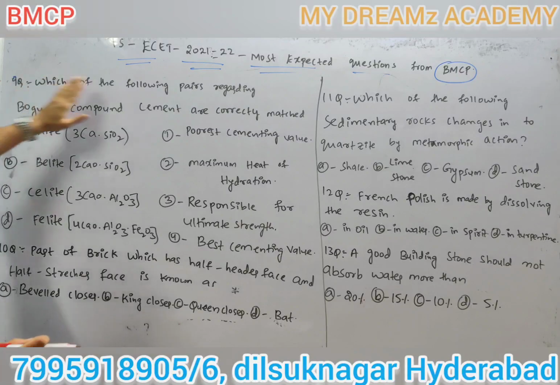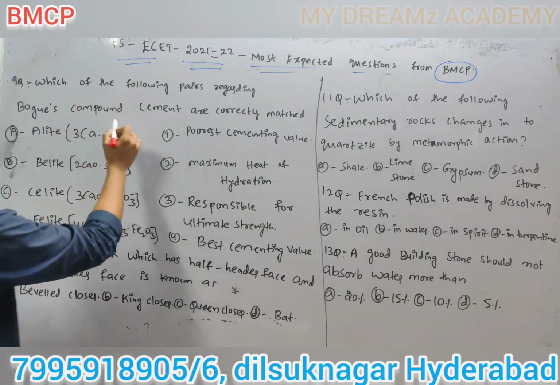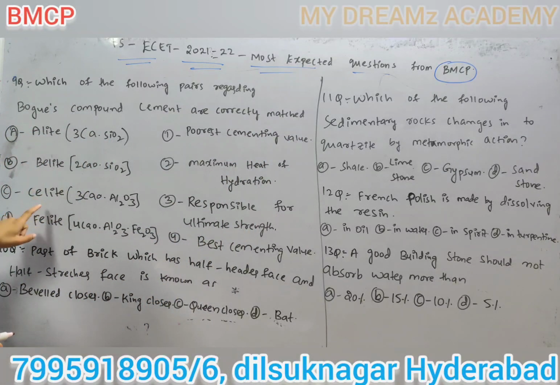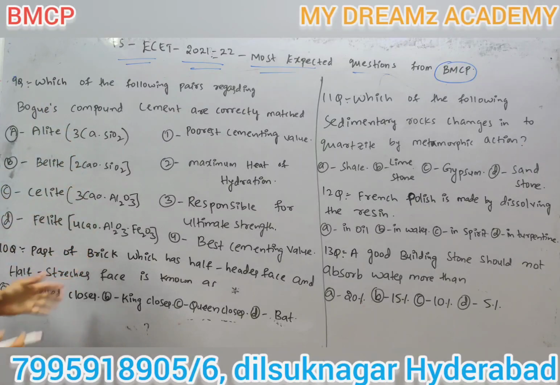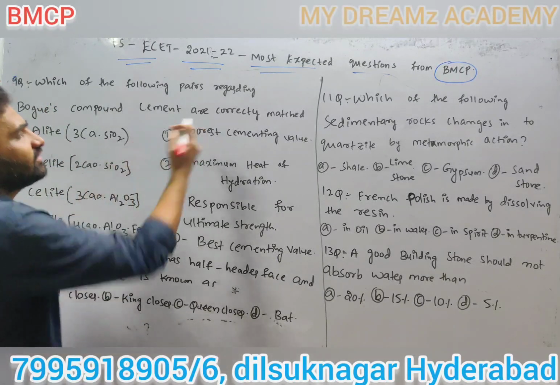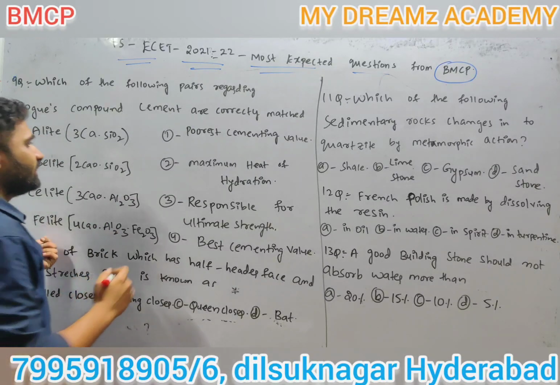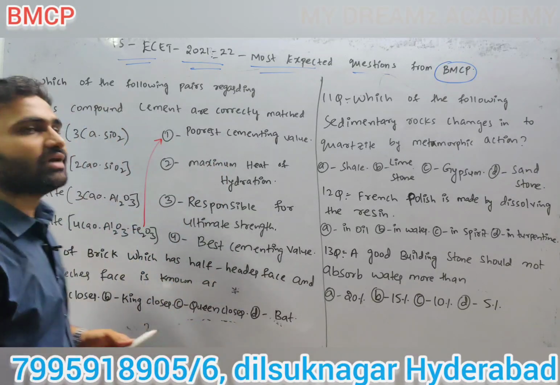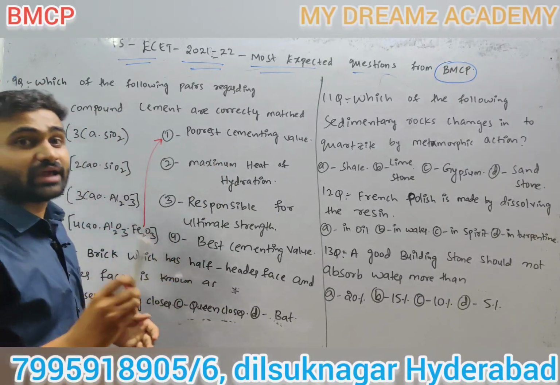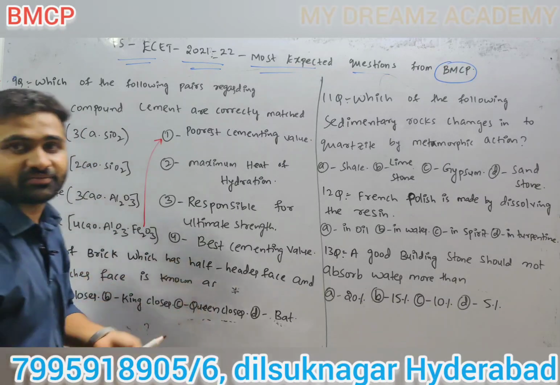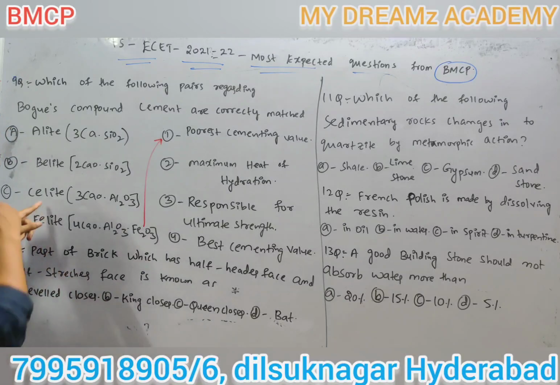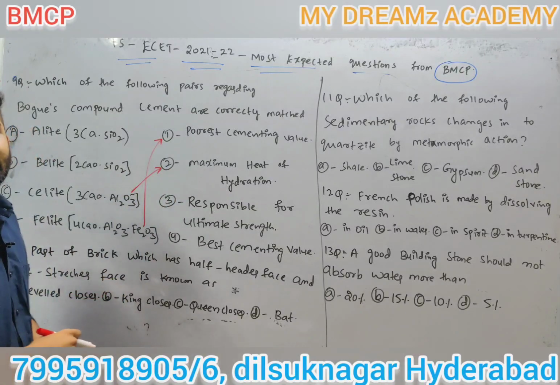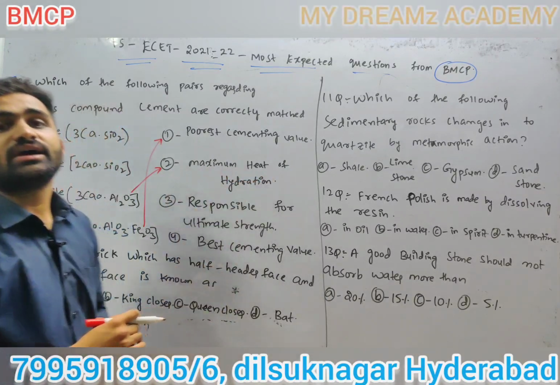So coming to the question, which of the following pairs regarding bogus compounds of cement are correctly matched? According to the options, if I know the 4th option is correct, first of all I will go with the 4th option. Phyllite will give poor cementing property. Why I am telling you to follow this is that sometimes you will get the answer from the bottom very fast. Next, silicate: tricalcium aluminate has maximum heat of hydration.